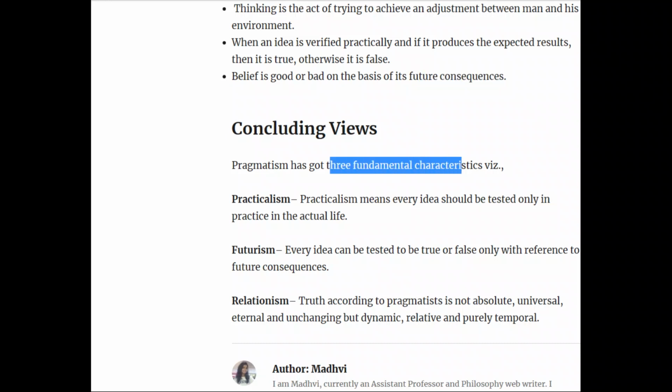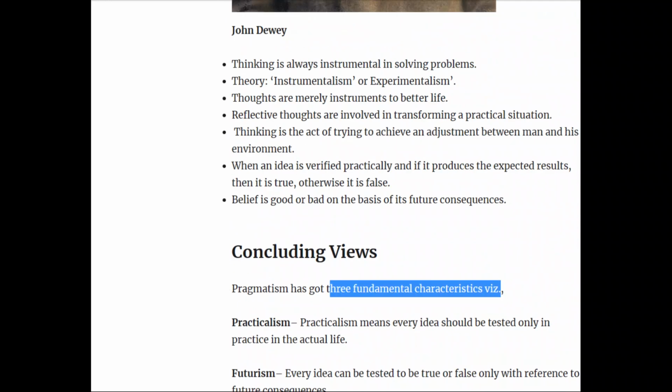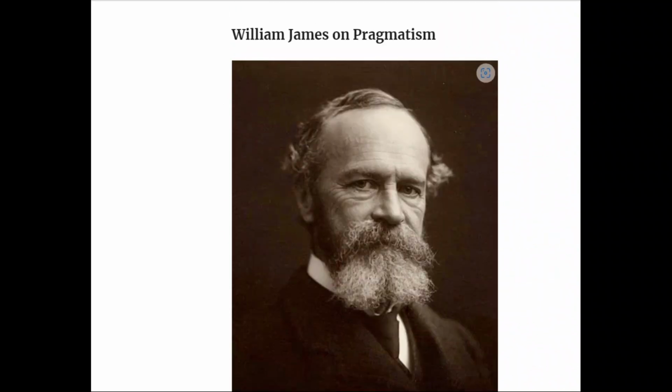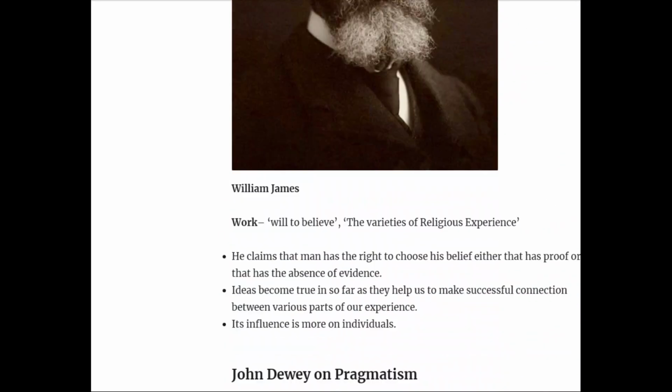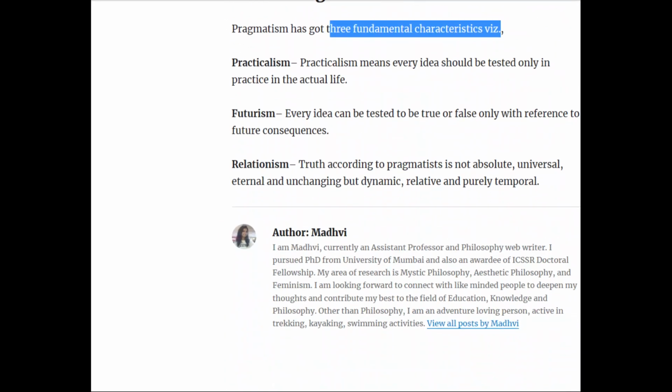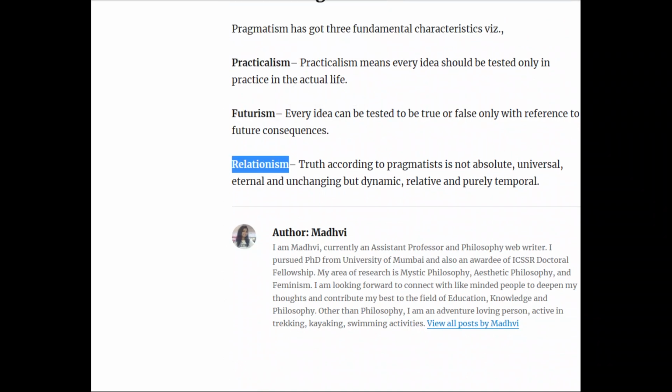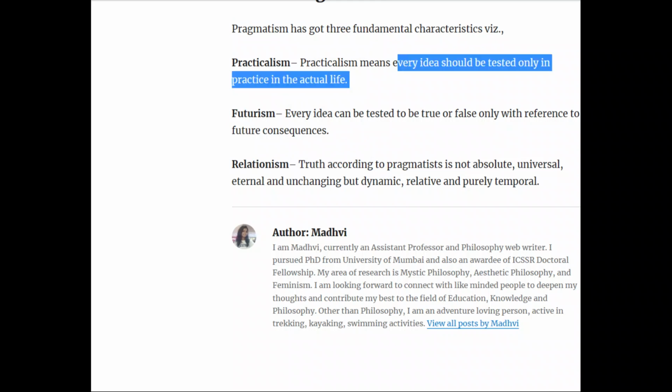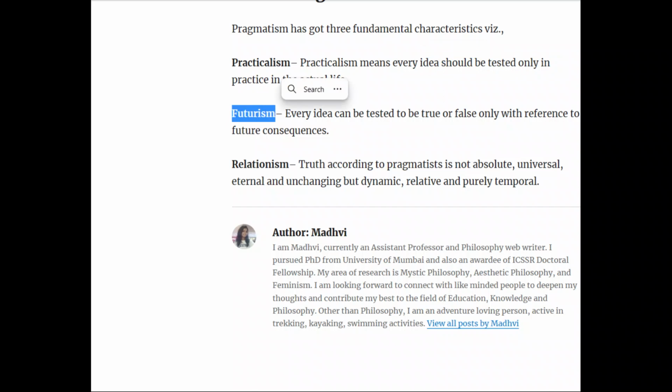Pragmatism has three fundamental characteristics, concerning the views of William James, John Dewey, and Charles Peirce. What are they? They are practicalism, futurism, and relationism. Practicalism means every idea should be tested only in a practical sense and only in practice in actual life.